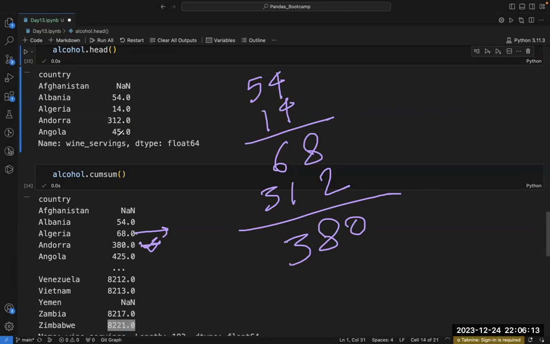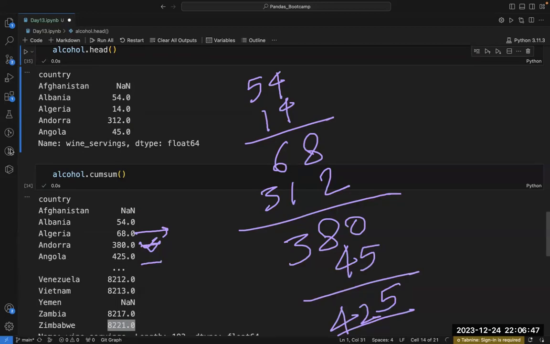Angola is 45. So add 45 to this 380. What am I getting? 425. So what it means, this cumulative sum basically gives me the sum of all the previous values plus the value at the index position at which you are calculating. In this way, you will get the values till the end.